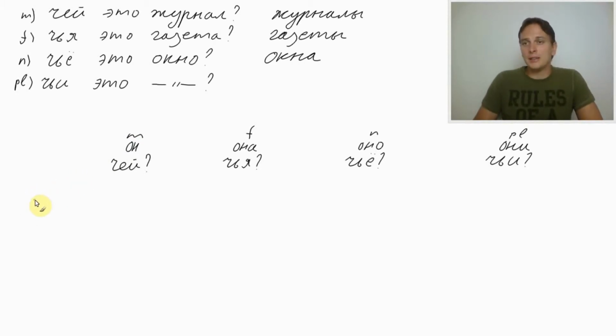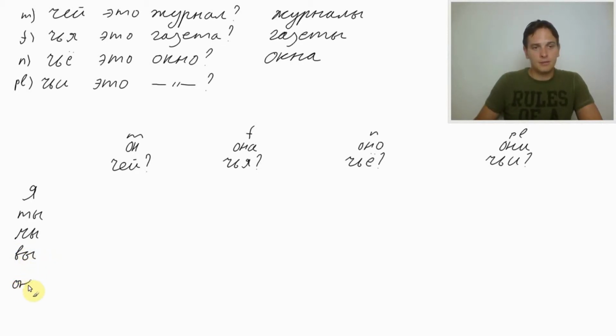Now we'll add personal pronouns. Я, ты for casual, for addressing our friends, you. So, мы, we, вы, он, она, and они.